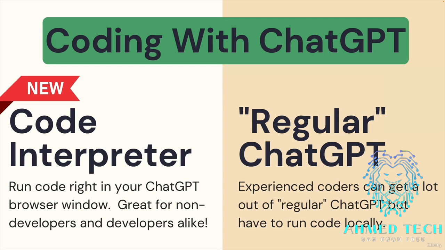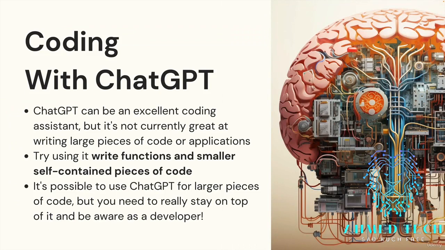Now we're going to talk about how regular old developers, so this is a section for people who have some technical experience, how regular developers can use ChatGPT on its own, and where it succeeds and excels and where it falls short. When it comes to coding with ChatGPT, I think of it more as an assistant, a helper, a co-pilot. It's what GitHub Copilot essentially is as well, but not as a true developer. Maybe that will happen one day.